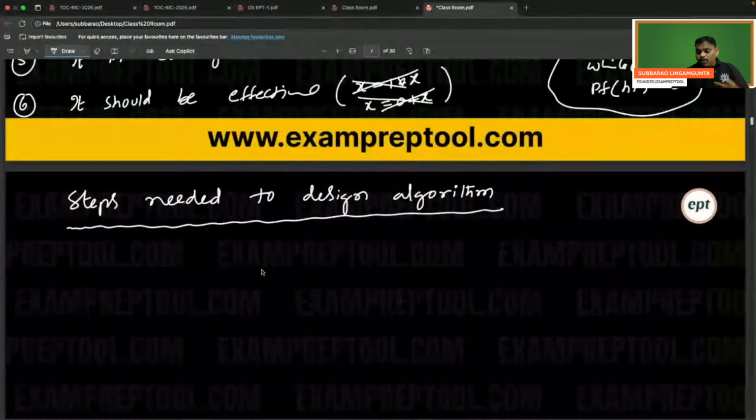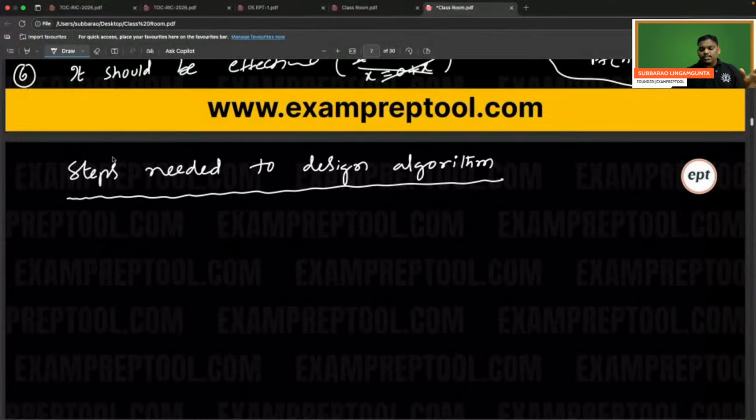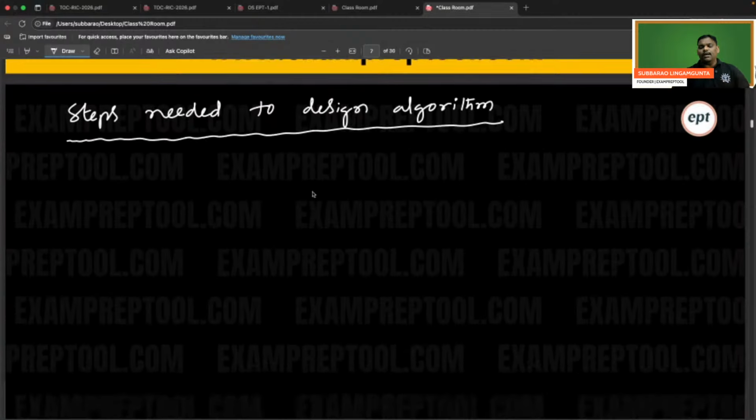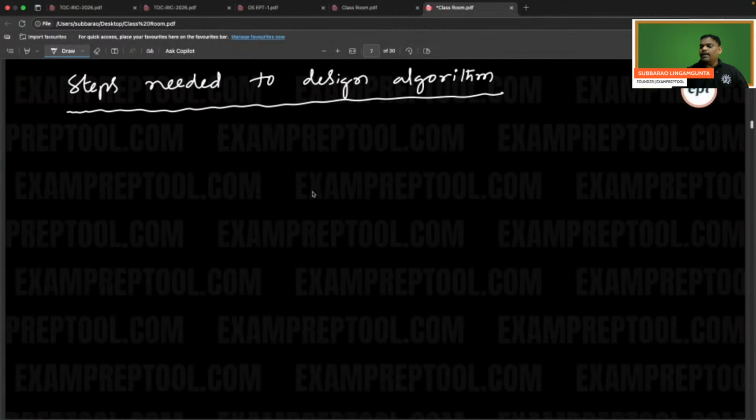But if you follow some procedure, the steps needed to design an algorithm, then you are going to get a very nice algorithm. If you follow the steps, then you will get a very good algorithm. Let's follow the steps. Don't write blindly.